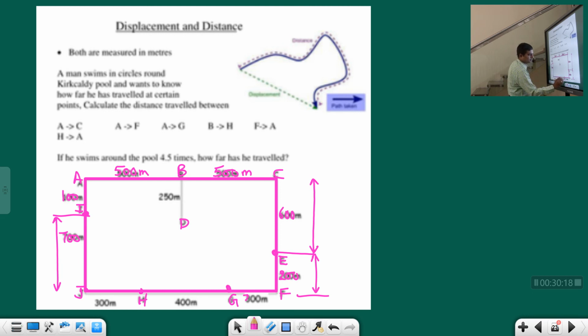So up to here G to F is 300, and up to here from H to G is 400, and from here it is 300. So 300 plus 300 is 600, 600 plus 400 is 1000. Okay, and here there is